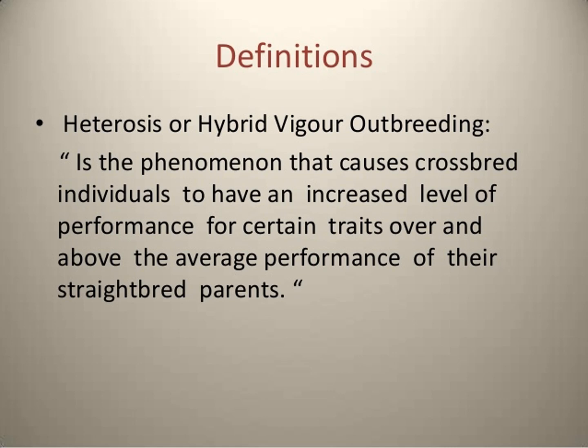Effects of hybrid vigor in animal breeding.